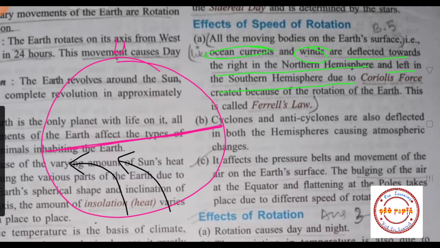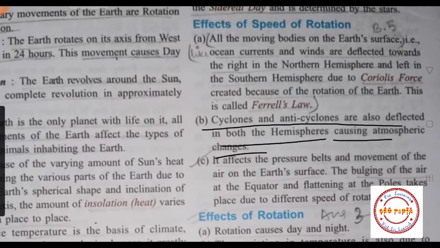So what you got from here, students, is that in the southern hemisphere, due to the speed of the rotation, ocean currents and winds get deflected to the left. Now students, these things are happening due to the Coriolis force, which is created by the rotation of the Earth, and this is called Ferrel's law.